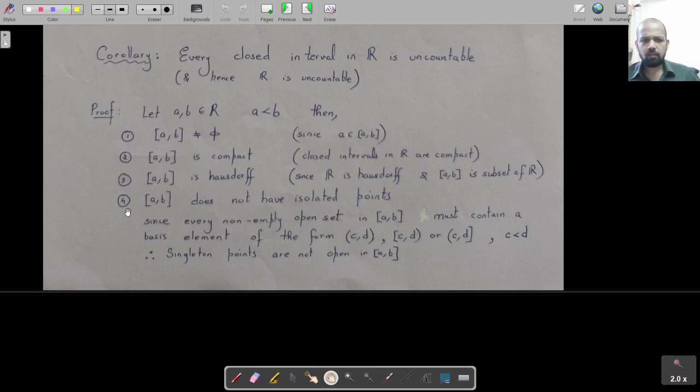Therefore, this cannot be just one. The open sets in AB cannot be a singleton point. So it satisfies all the requirements of the theorem. So therefore closed interval AB is going to be uncountable, and therefore R is going to be uncountable.